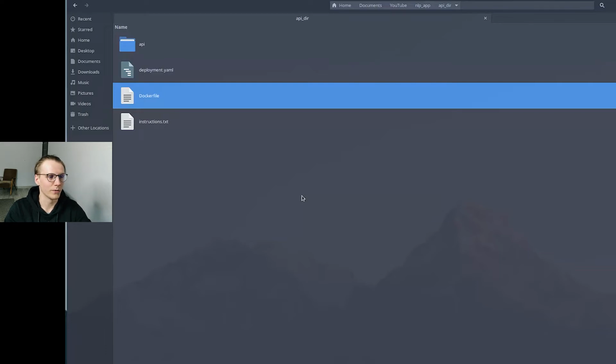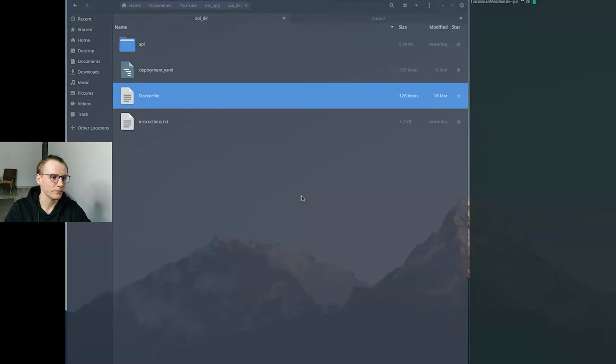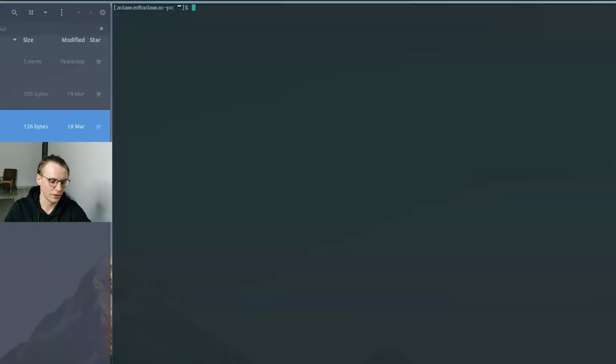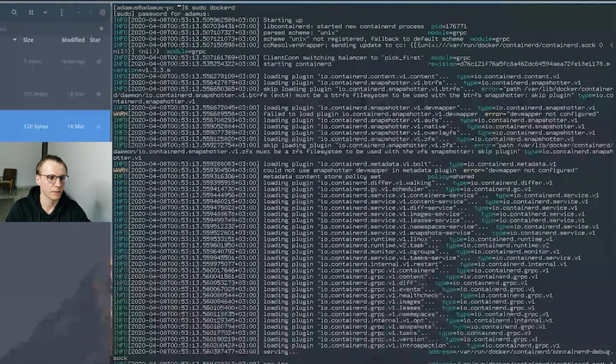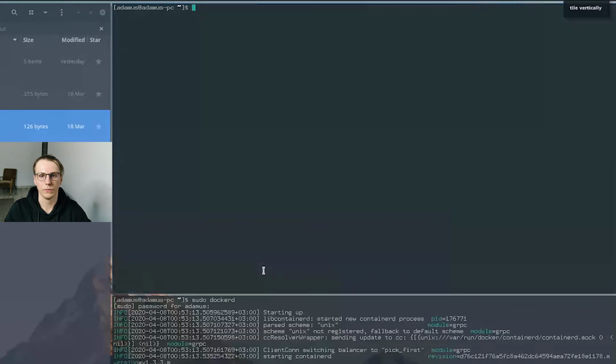So from this directory, you need to build the Docker image. To do that, firstly you need to run the Docker daemon. And after that's running, you need to build the image.